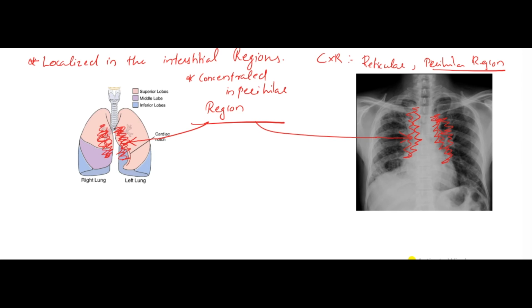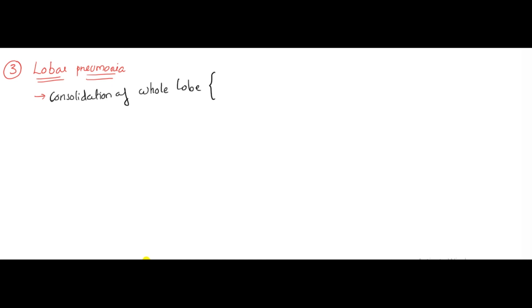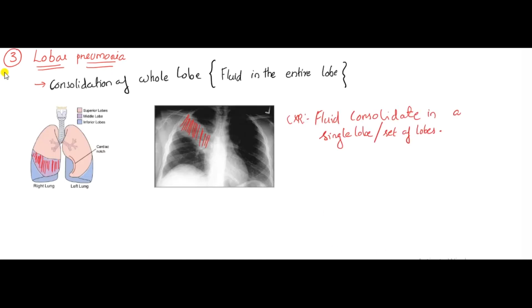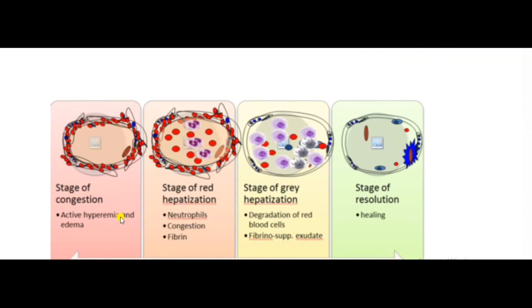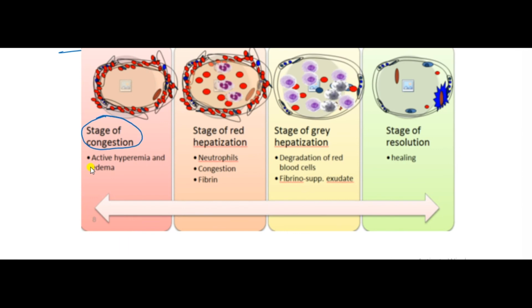And reticular pattern. We can see lobar pneumonia as consolidation of the whole lobe, with fluid in the entire lobe. We can see here the fluid consolidated in the entire lobe. The stages of lobar pneumonia include the stage of congestion, with active hyperemia and edema, occurring in 1 to 2 days, and filled with exudate fluid.